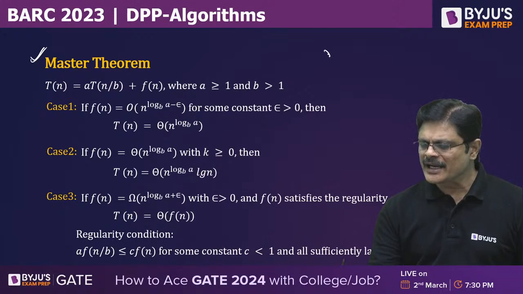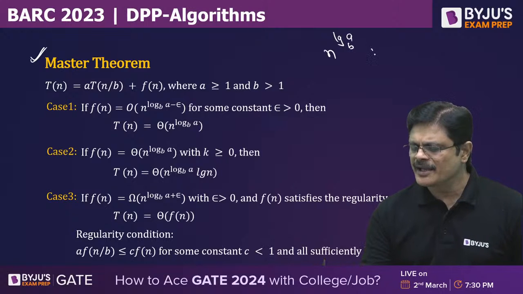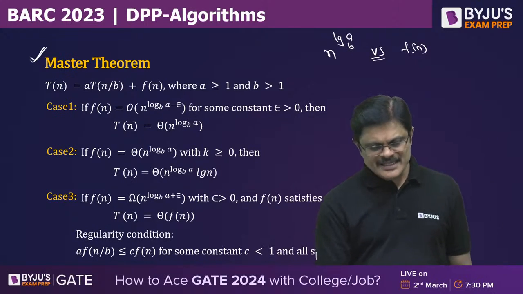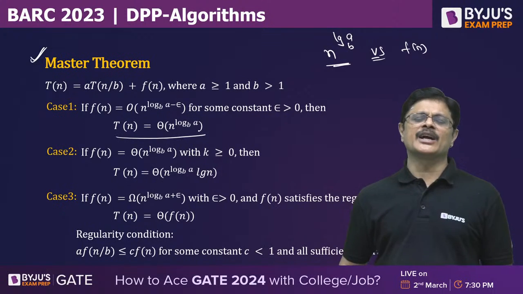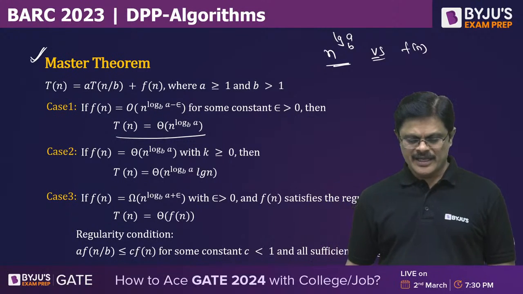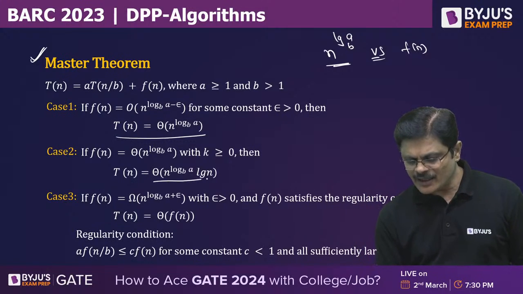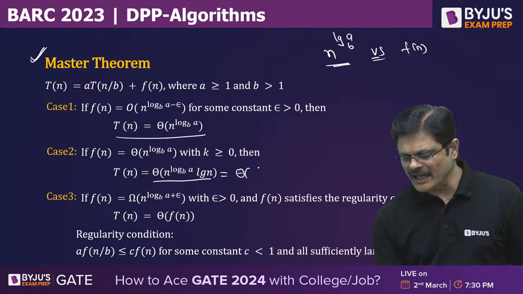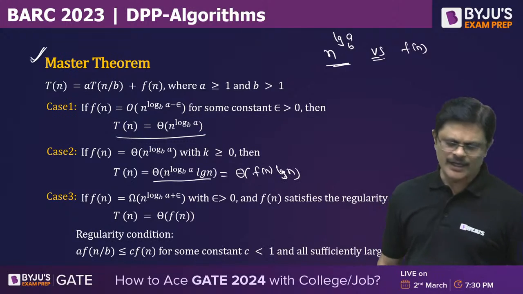Here we generally compare n power log a to the base b versus f(n). Suppose if this is dominating, then T(n) is theta of n power log a to the base b. If both are of the same order, you just need to multiply this with log n. You can also write theta f(n) into log n.